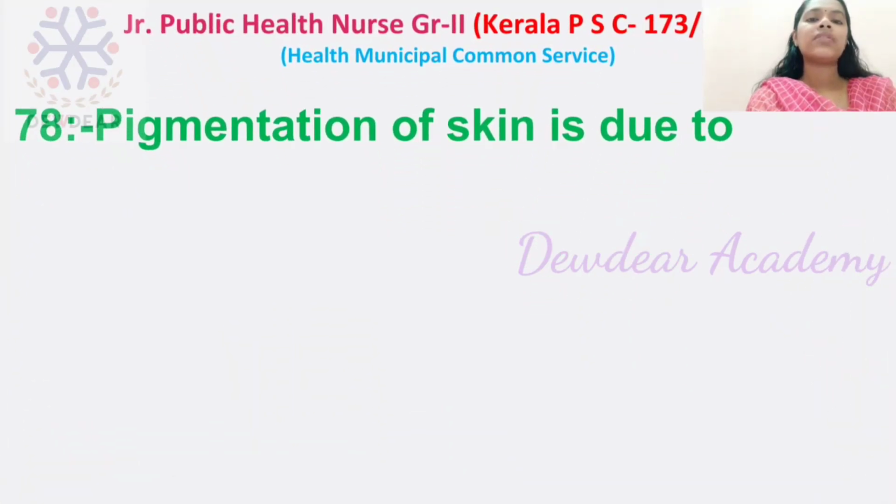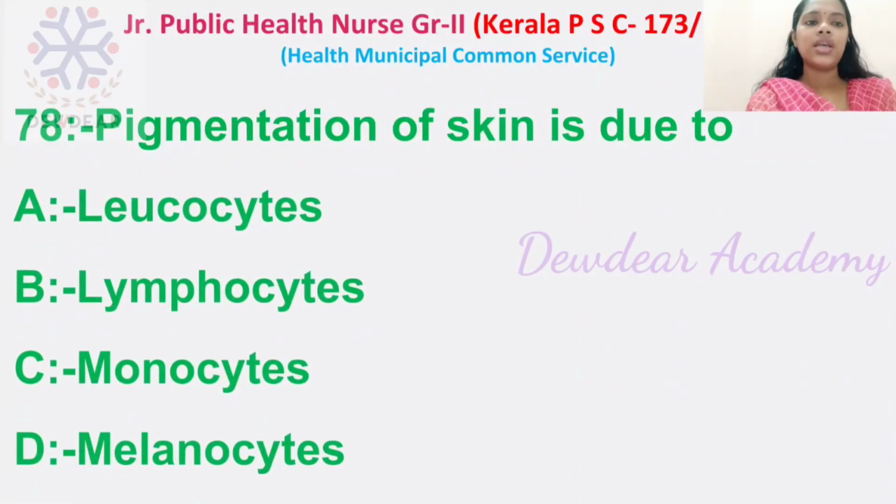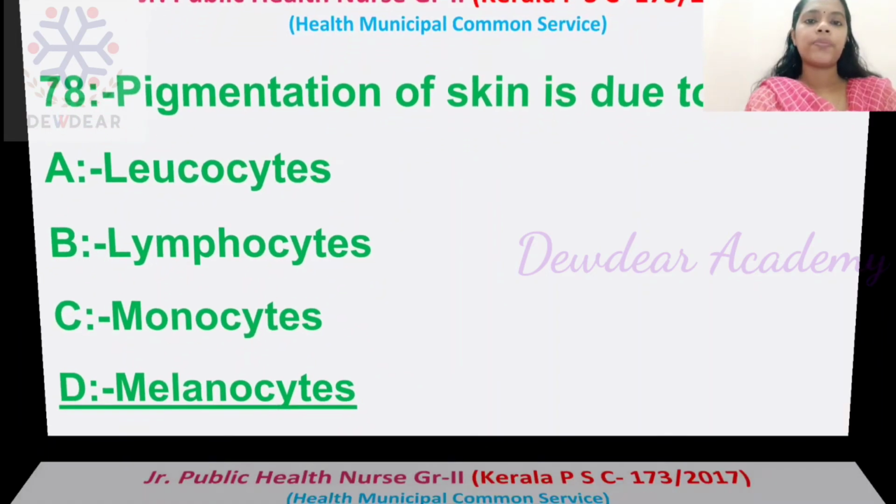Then question number 78. Pigmentation of skin is due to. Options: leukocytes, lymphocytes, monocytes, melanocytes. Right answer is melanocytes. Pigmentation of skin is due to melanocytes.